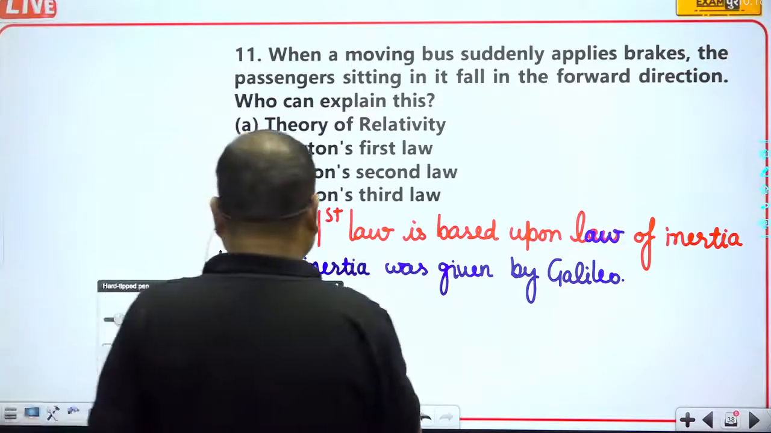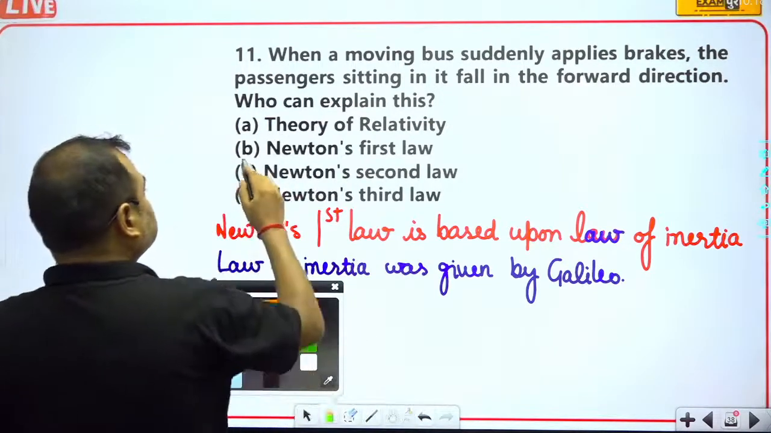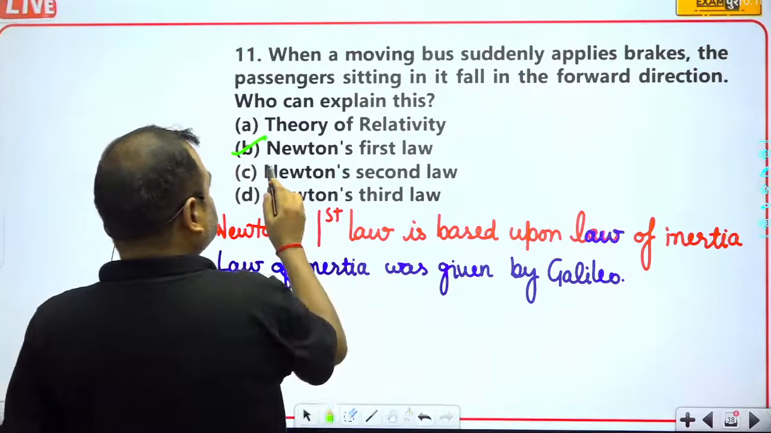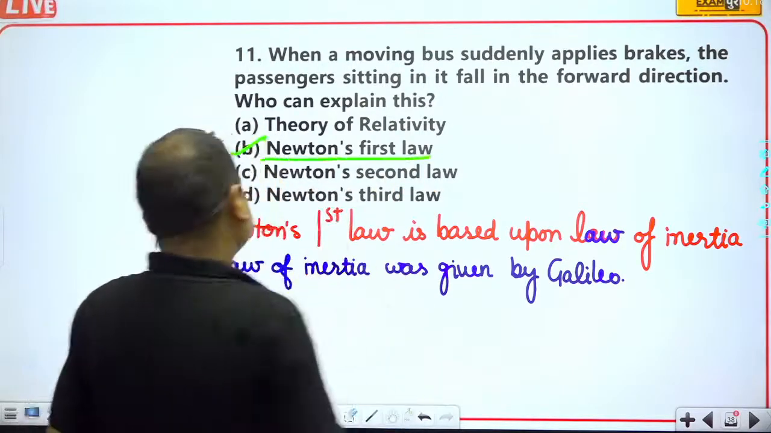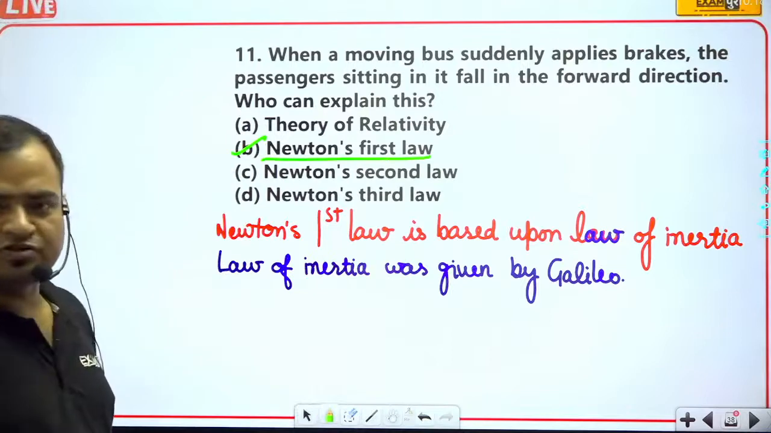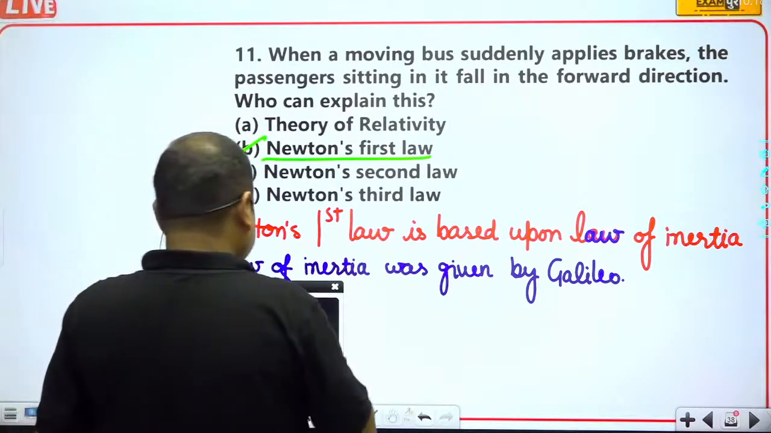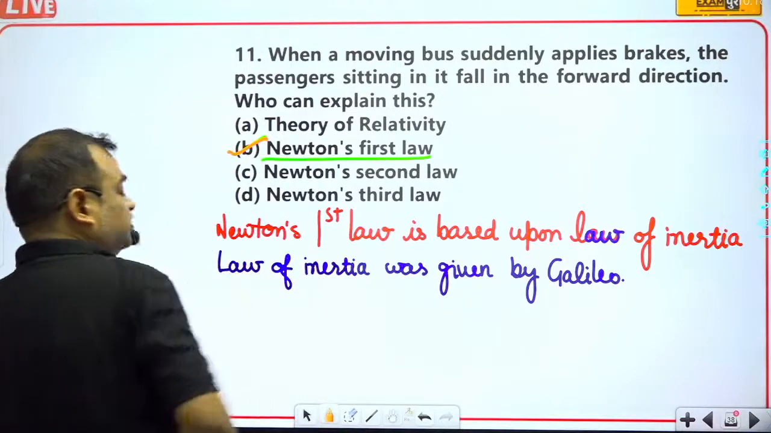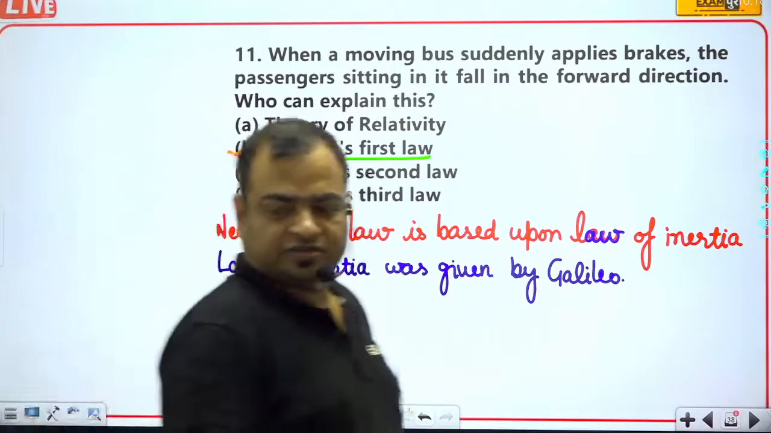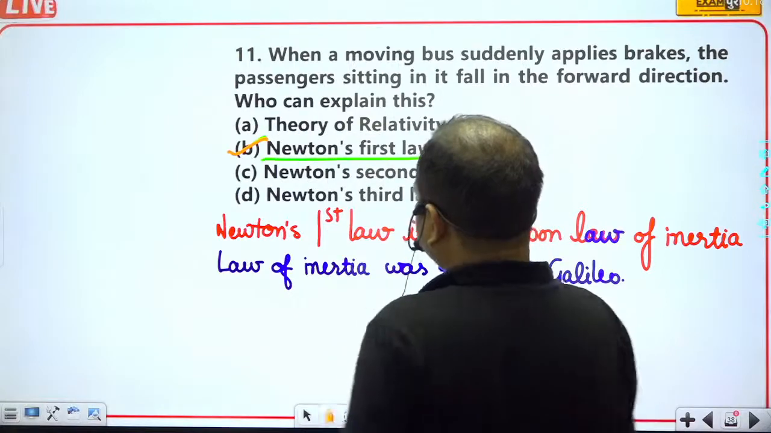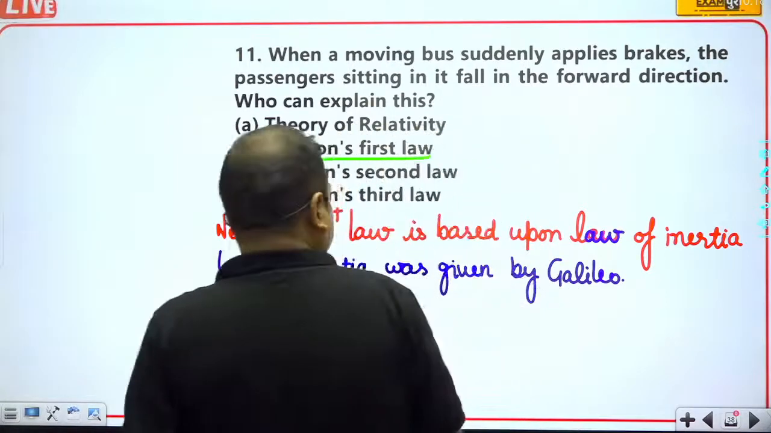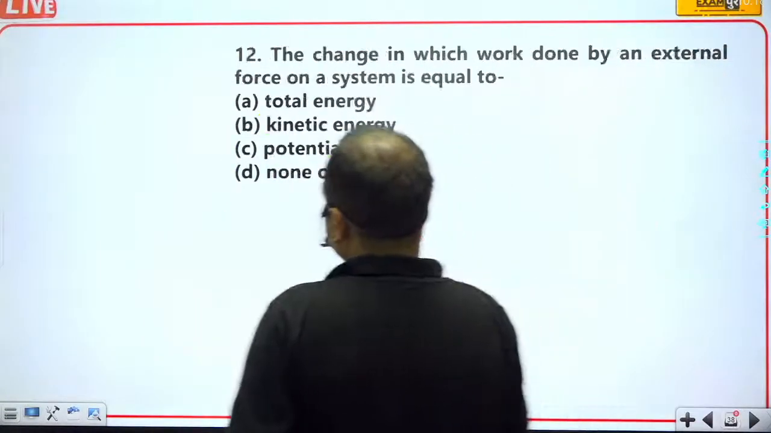So it means Newton's first law, the second option, will be the correct answer. So here B for Bombay will be the correct answer. Now we will move to another question.